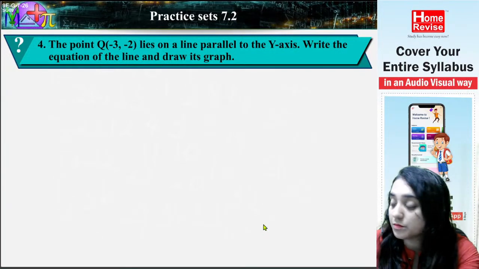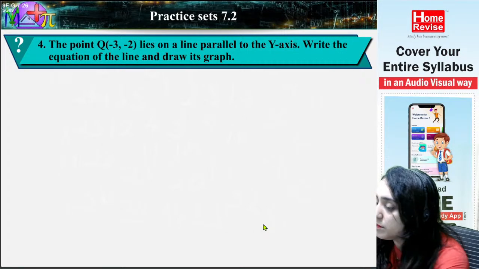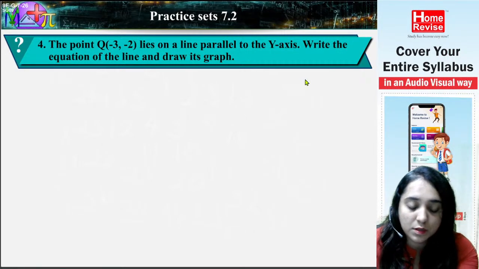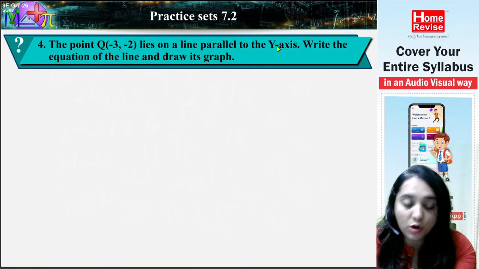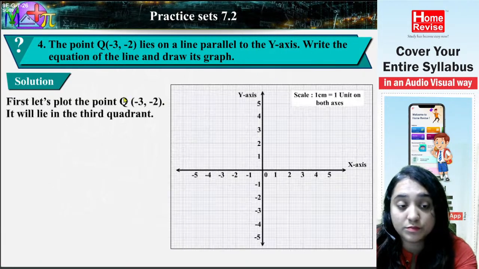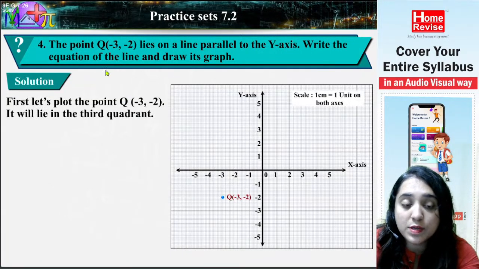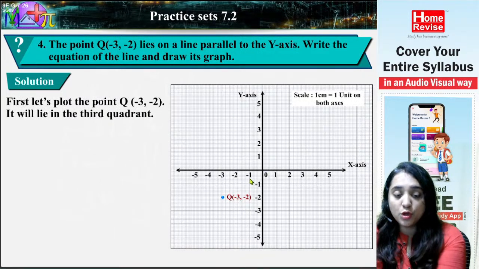The point Q (-3, -2) lies on a line parallel to the y-axis. Write the equation of the line and draw its graph. Solution. First, let's plot the point Q. x is equal to -3 and y is equal to -2, so it will lie in the third quadrant.